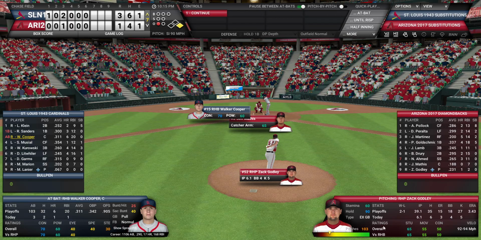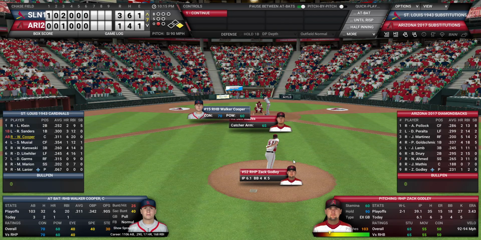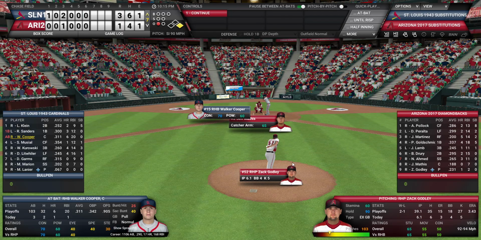Also, Zach Godley's pitch count is getting high. And that's one of the things about these 2017 pitchers now. While the Arizona bullpen is good, this still isn't an era designed to go deep, deep, deep into games. 60 stamina, not bad. But as you can see, he's starting to see the fatigue at 103 pitches. I don't think that's a thing you associate with pitchers from... I mean, yes, pitchers would be tired at 103 pitches, but you're not thinking they're automatically coming out of the game soon. Godley is going to have to come out of this game soon. This might be his last inning to pitch.